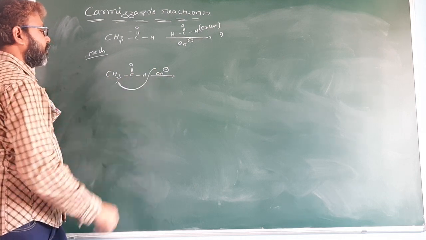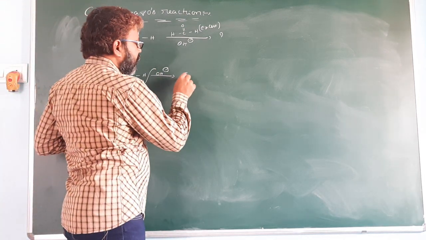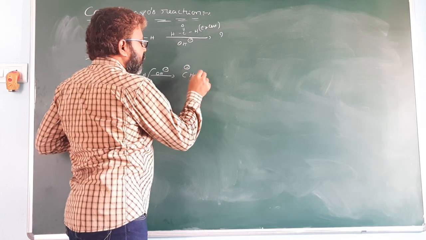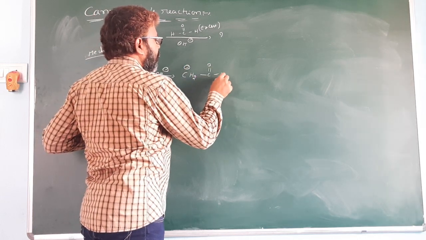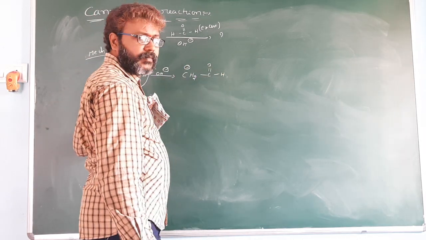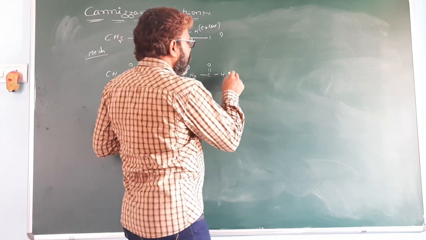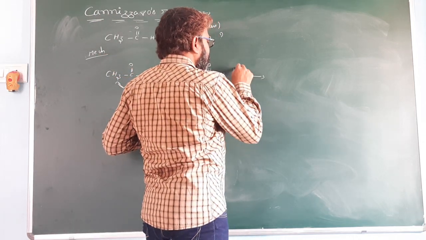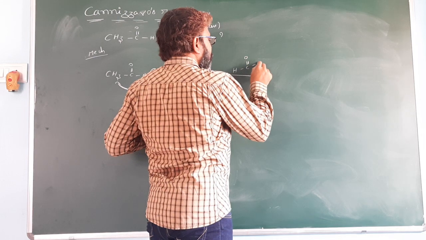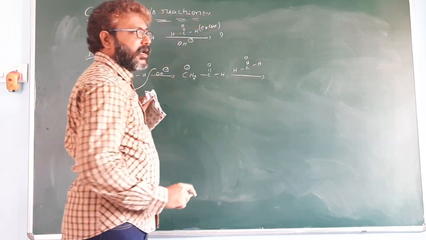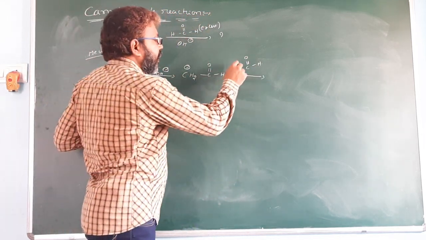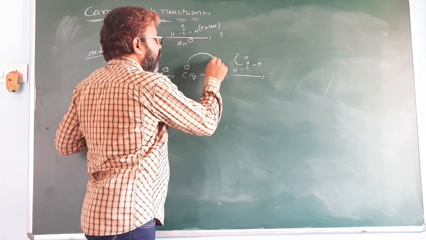OH minus subtracts the proton from this carbon and it is converted into CH2 minus C double bond O. Now it reacts with formaldehyde because the reaction takes place in the presence of excess formaldehyde. This pi bond electron shifts to here.